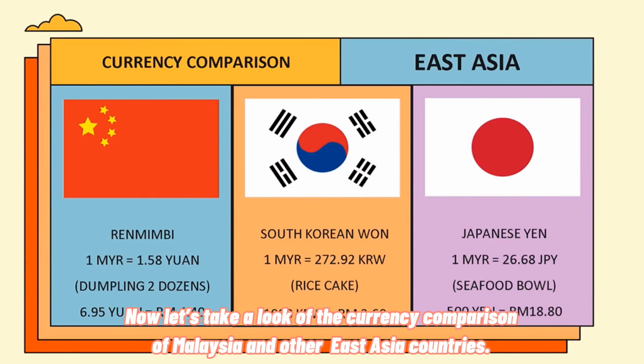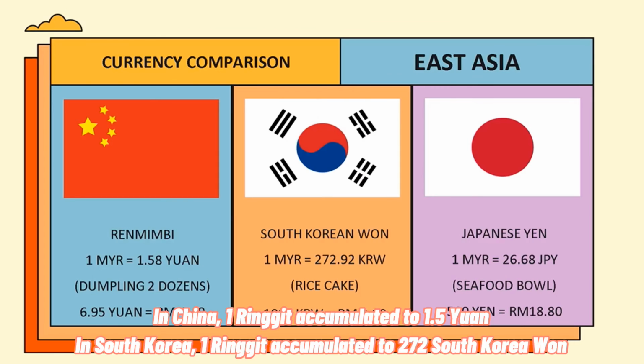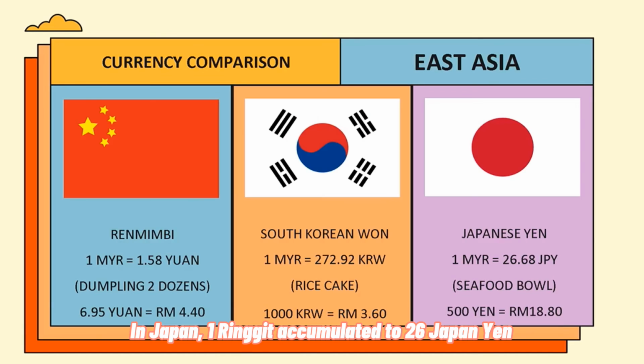Now let's take a look at the currency comparison of Malaysia and other East Asia countries. In China, 1 ringgit accumulated to 1.5 yuan. In South Korea, 1 ringgit accumulated to 272 Korean won. In Japan, 1 ringgit accumulated to 26 Japanese yen.